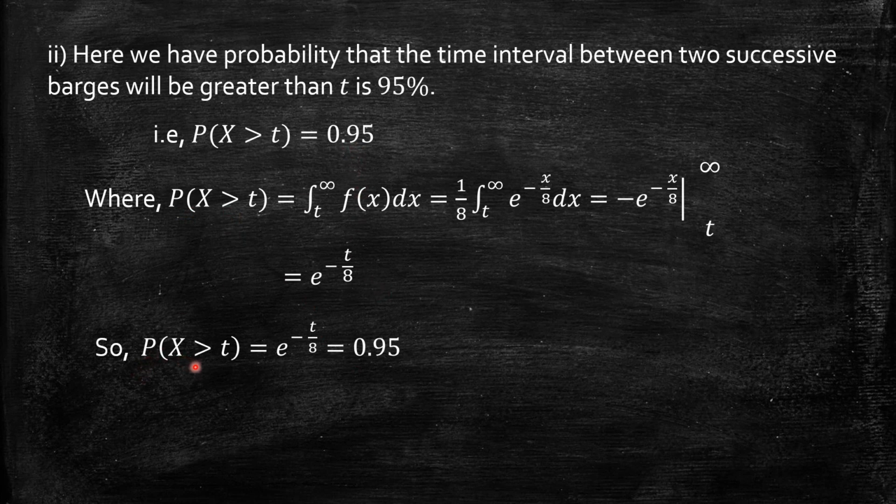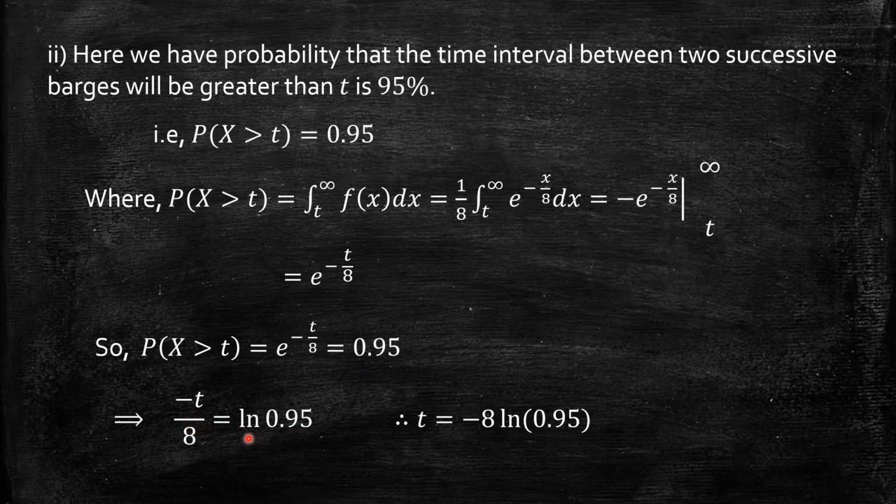So probability of x greater than t, by the definition I got e power minus t by 8, and by the given data it is already given 0.95. So I have this to find t, which is simple now. Just substitute, take exponential on this side, that is nothing but ln, logarithm to the base e, natural logarithm. So I have minus t by 8 is equal to ln 0.95.